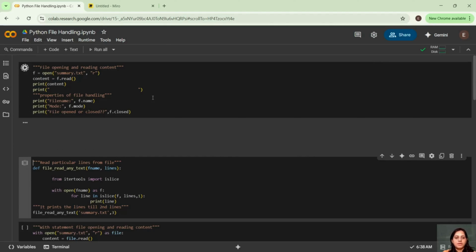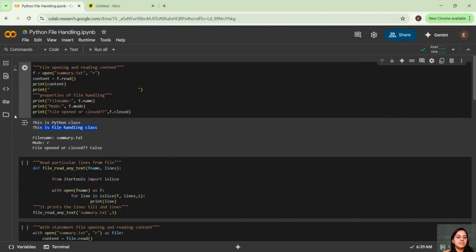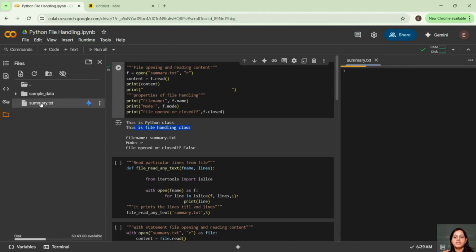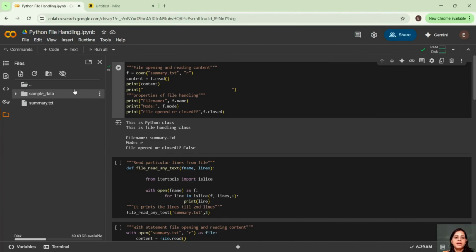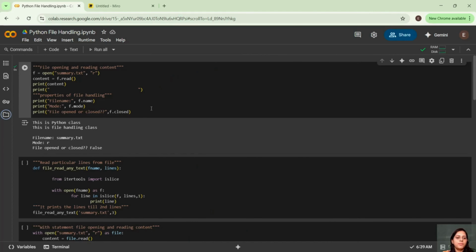Okay, so it is printing: this is Python class, this is file and read class. So this is how you can open the file, and you can see it anytime, that's not a restriction at all. I'm able to open the file and read it correctly.